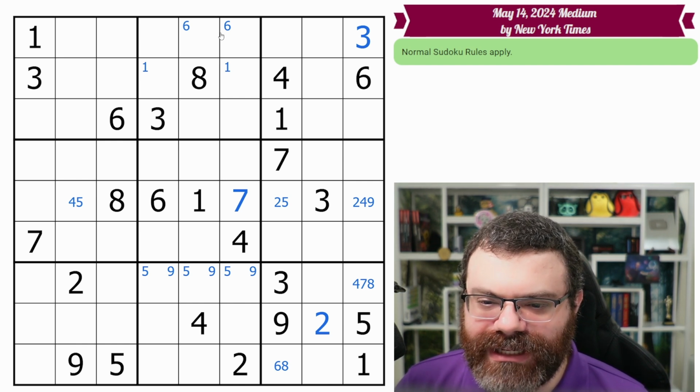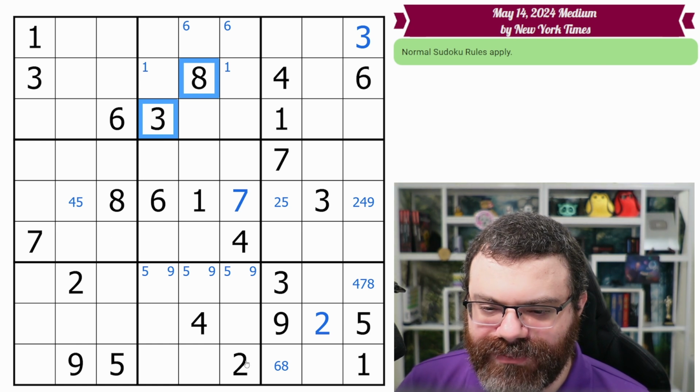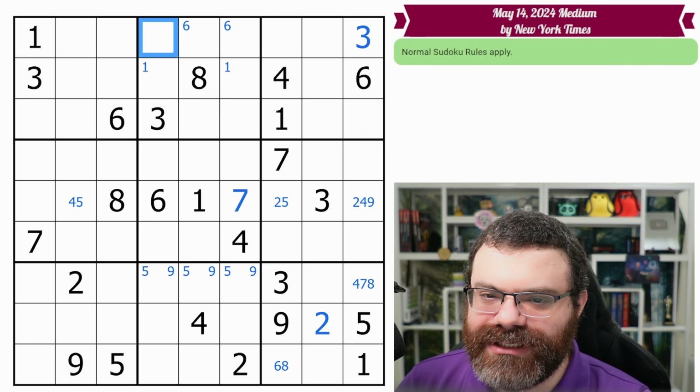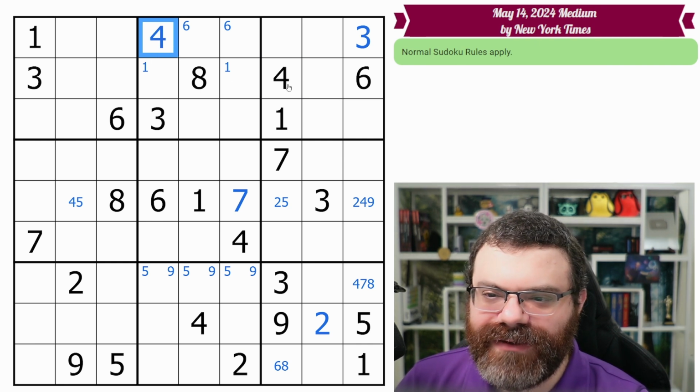So we're going to move on to the next stack here. Let's start with this 3, 8. There are no 3, 8s down there. We have the 2, 4. Okay, we do have 2 4s. They look up. This 4 looks in. That places this 4. Okay, so now we have 2 4s in this band.